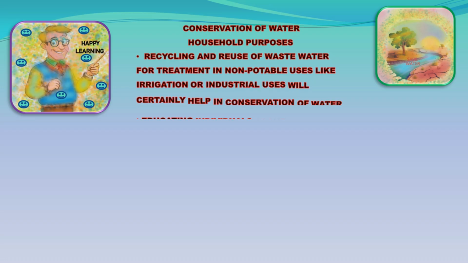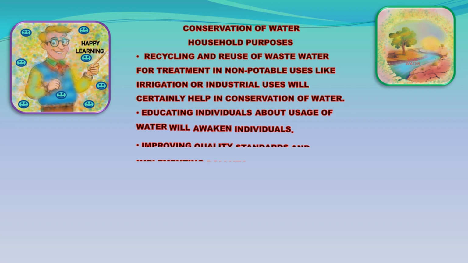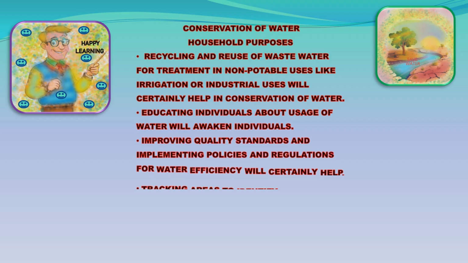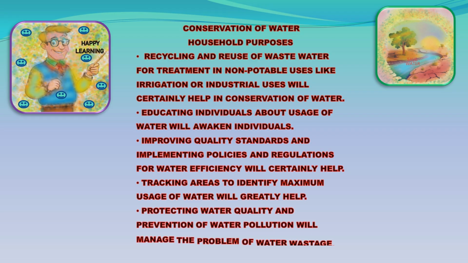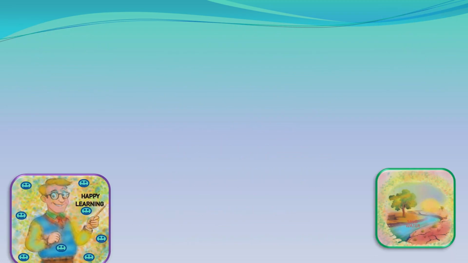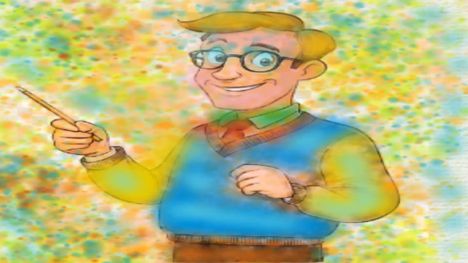Recycling and reuse of wastewater after treatment in non-potable uses like irrigation or industrial uses will certainly help in conservation of water. Educating individuals about usage of water will awaken individuals. Improving quality standards and implementing policies and regulations for water efficiency will certainly help. Tracking areas to identify maximum usage of water will greatly help. Protecting water quality and prevention of water pollution will manage the problem of water wastage.